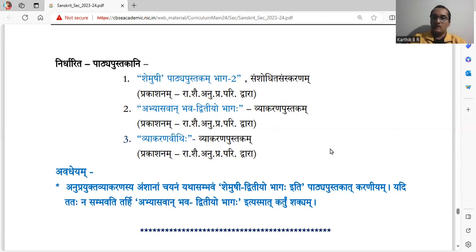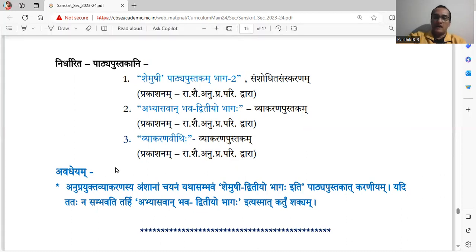There is one more book called Vyakarana Vithihi. For 9th and 10th together they generally give it. It has a lot of grammar information. So that is also supposed to be referred to. For reference, we can use it. And the 2nd and 3rd are generally for reference and practice. The first one is the main textbook. Okay.